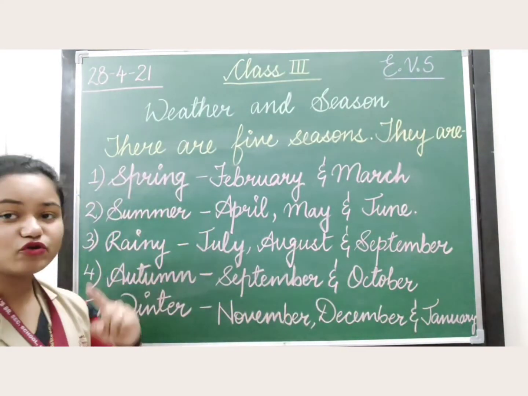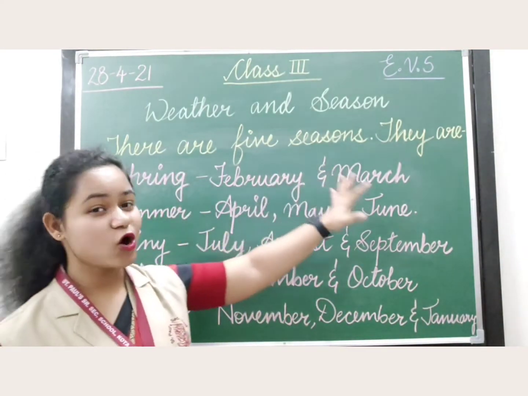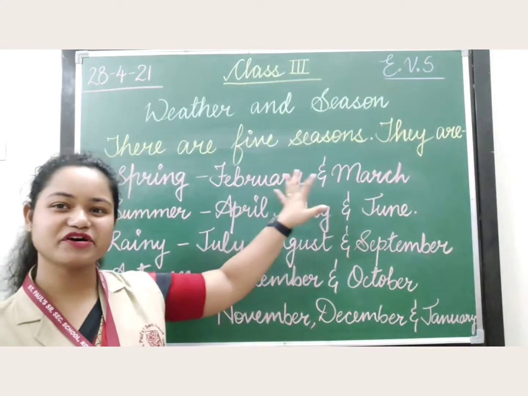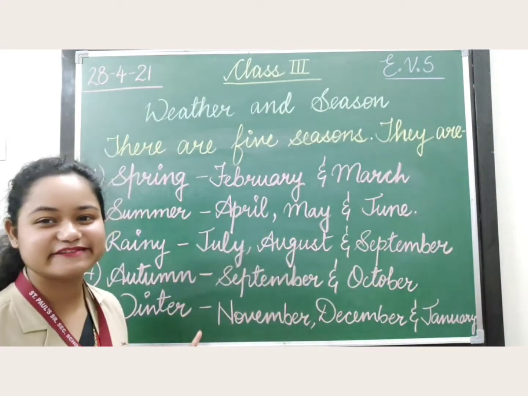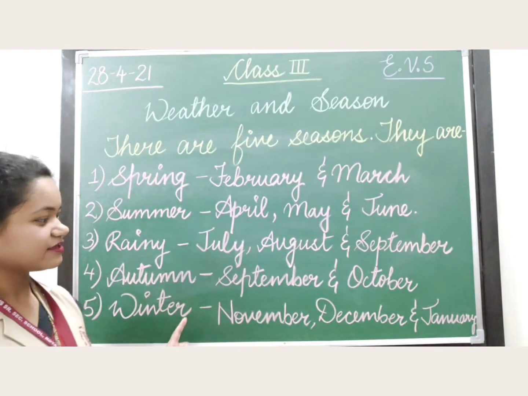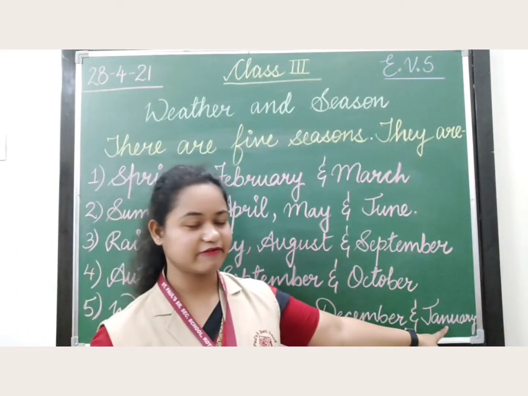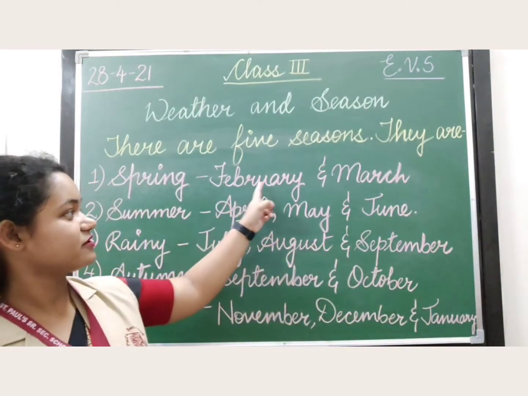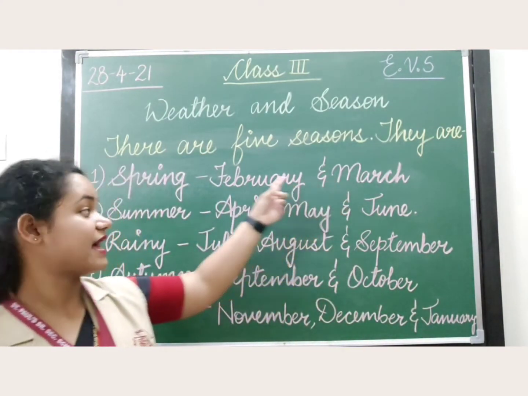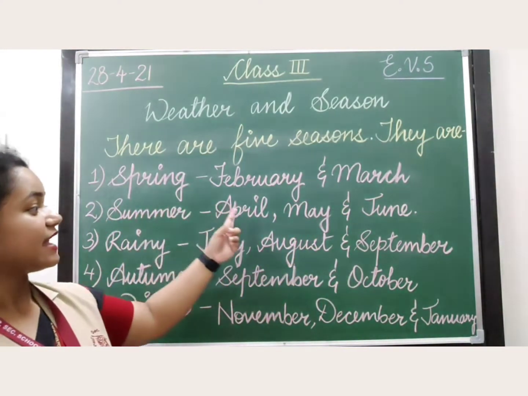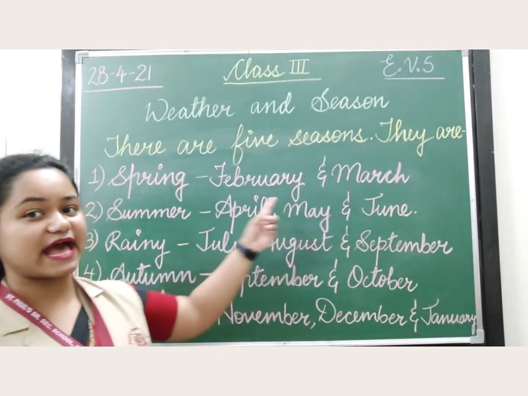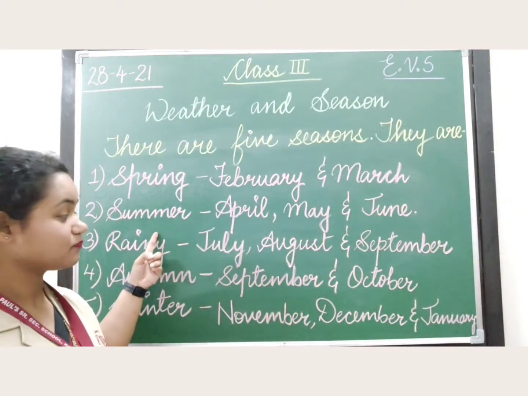Now, if you notice, we have all the 12 months covered by these 5 seasons, isn't it? Here see, it is from November till January. Then from February and March we have spring season. April, May and June we have summer season.